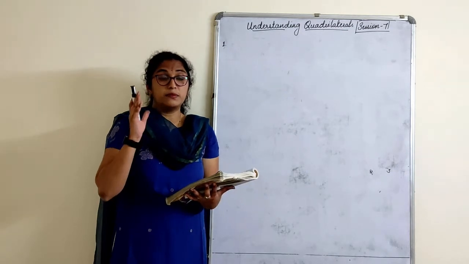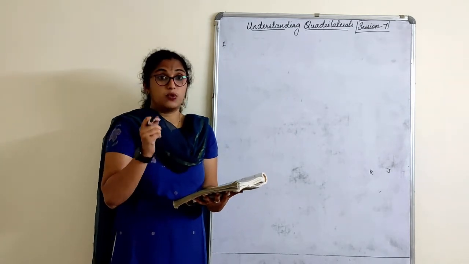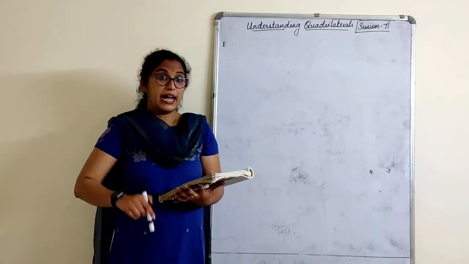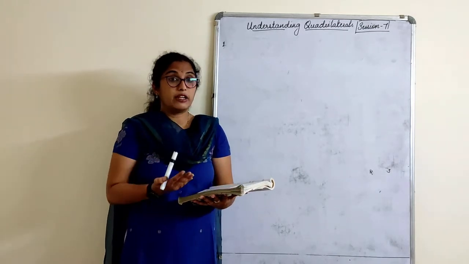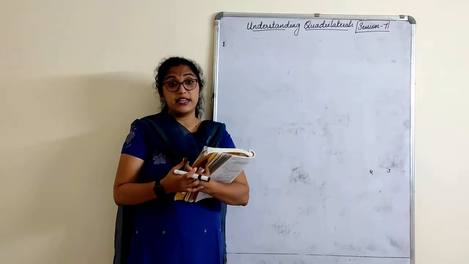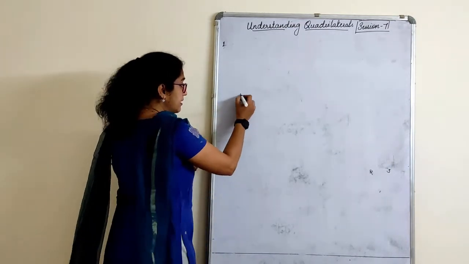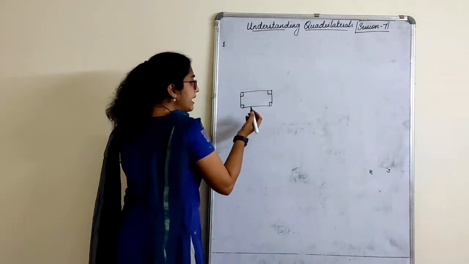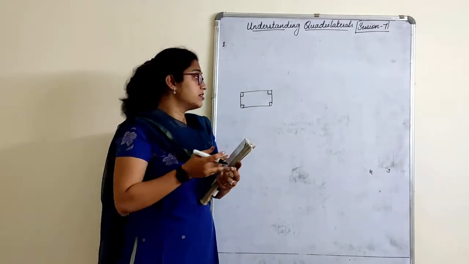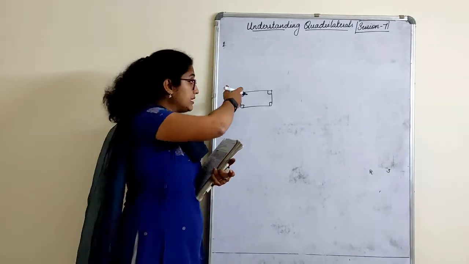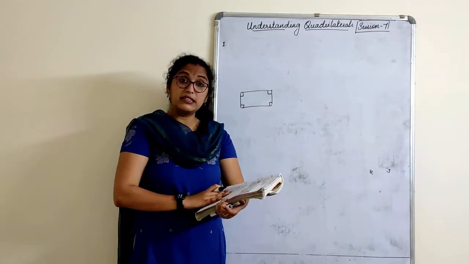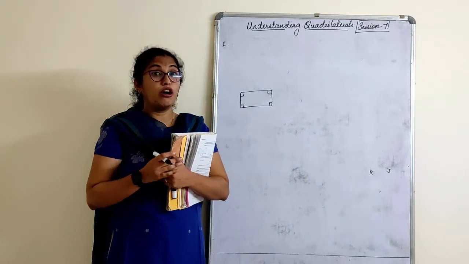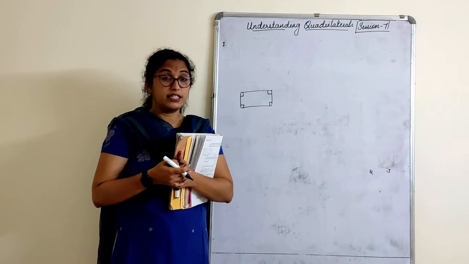Now again children, here properties are to be known the best. Only then you can attempt these. All rectangles are squares. I'll give an explanation also, then we will go with true or false. Now this is a rectangle. Can a rectangle be a square? No, it cannot be a square because it will not satisfy the side property, right? So all rectangles are squares? False. But if I tell you all squares are rectangles, is it true?